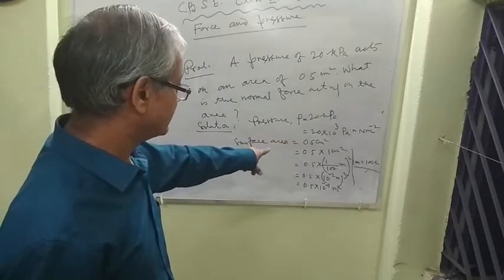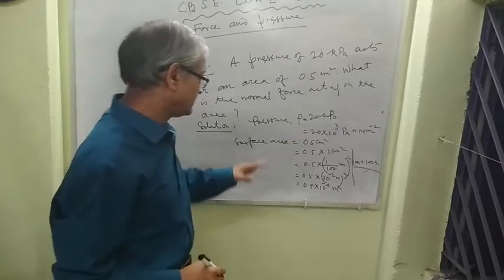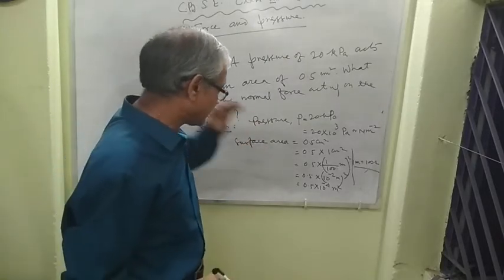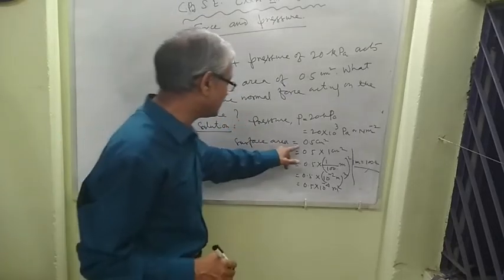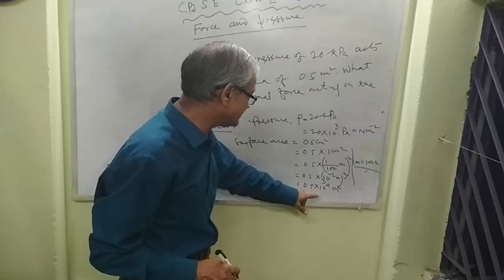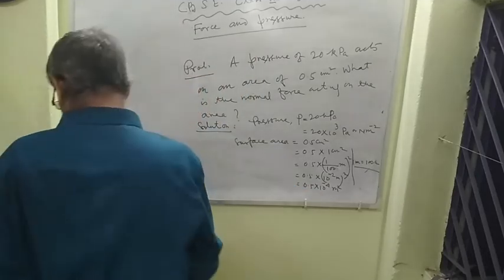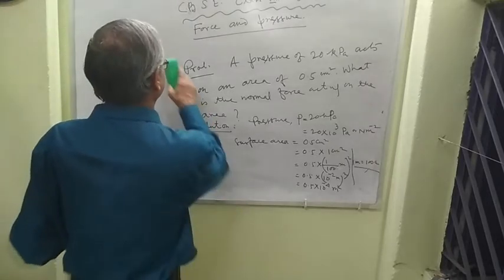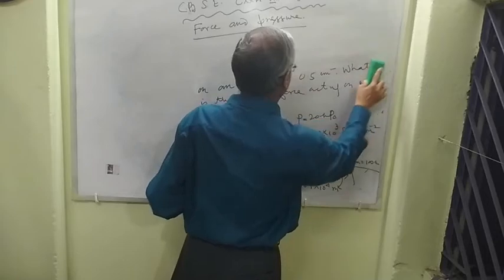Here a step-by-step jump is taken, so that you are clear to solve any critical problems. Now, we use the formula of pressure.